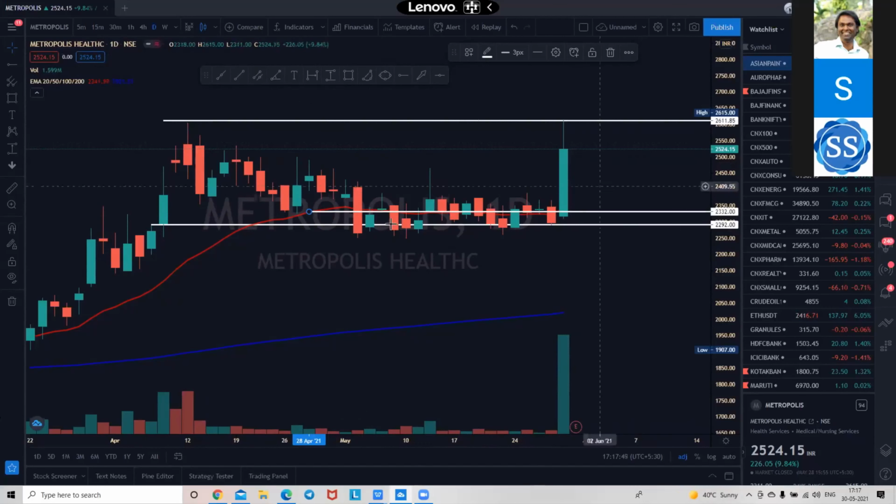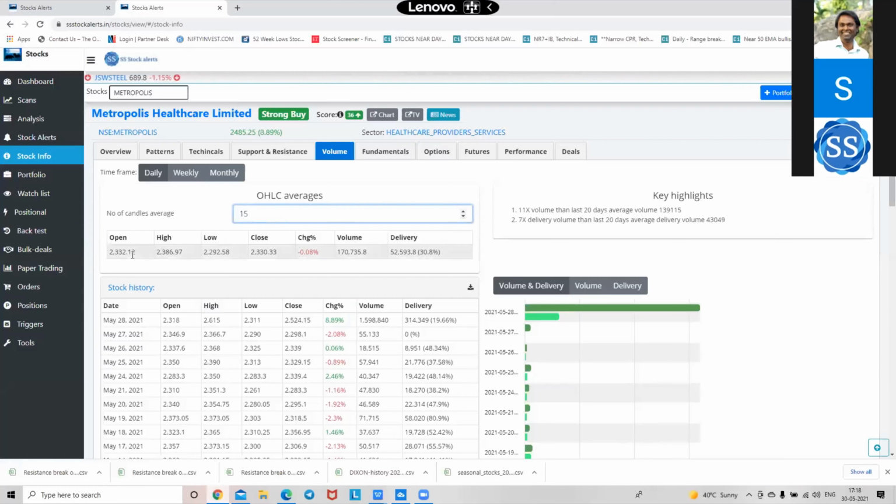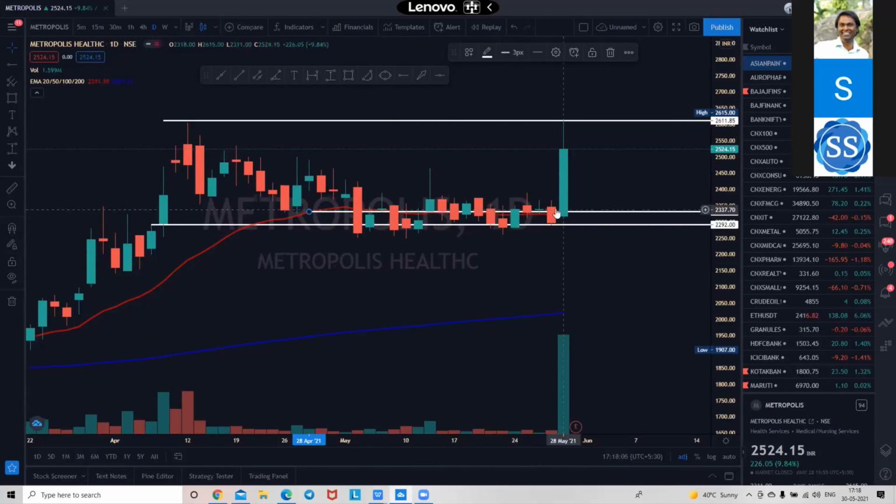हर दिन आना है, शाम को एक बार stocks identify करना है, selection करना है, बस उसको देखना है कि 20 EMA के आजू बाजू है कि नहीं. See, this is the level that I have got from our site only, nothing else. 15 दिन का average देखा मैंने, 2332. That was the level of 20 EMA. See, the moment it broke that 20 EMA level, it gave a run for the money, maybe 250 points.